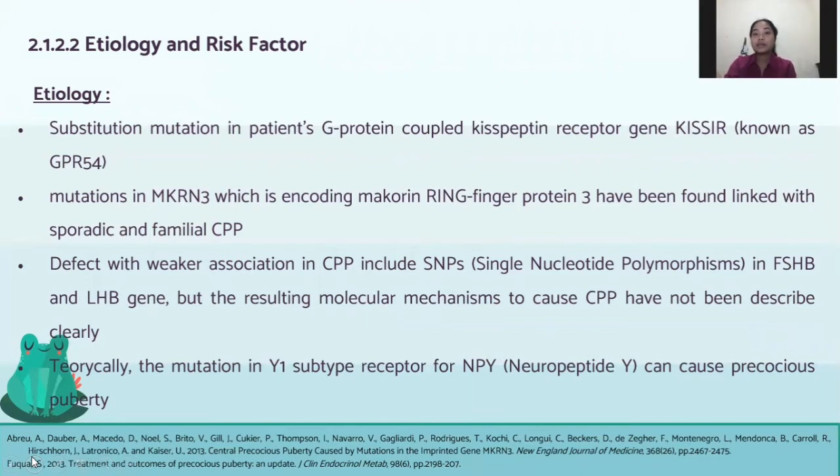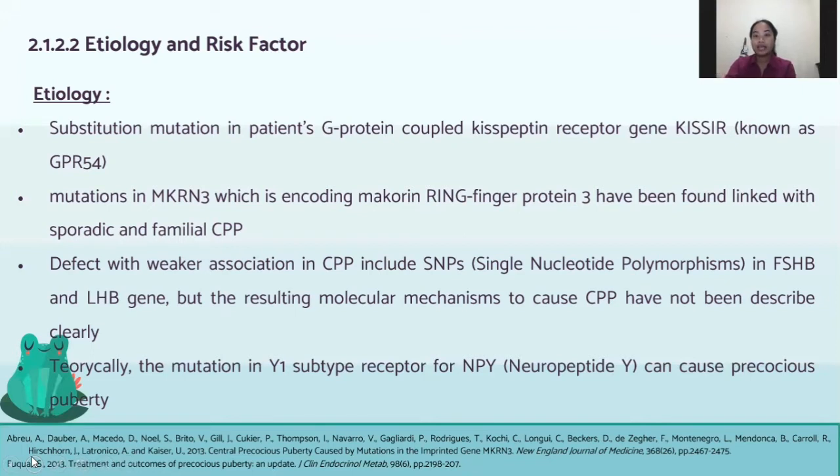I will continue the presentation about the etiology of central precocious puberty, or CPP. Genetic causes of CPP have been explained relatively. Substitution mutation in the G protein-coupled receptor, or GPR54, was found. This mutation is also associated with delayed degradation of the ligand-receptor complex within the cell membrane. Furthermore, this condition can be associated with an extended period of downstream signaling, which is substantiated to increase the amplitude